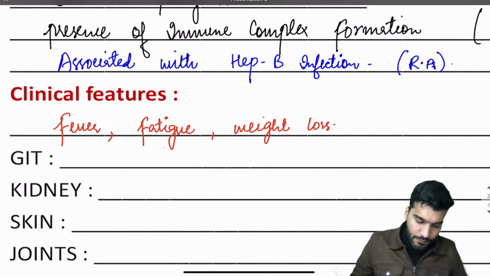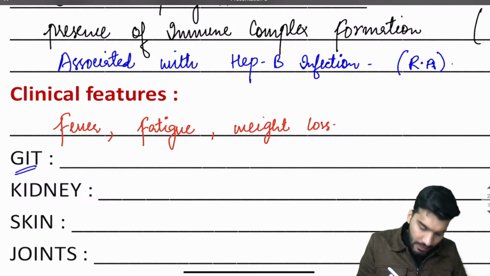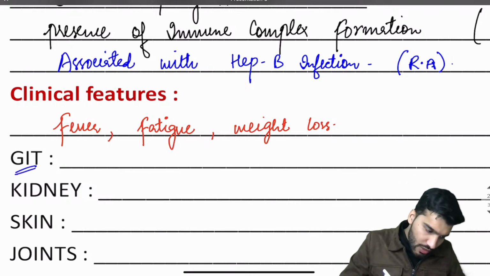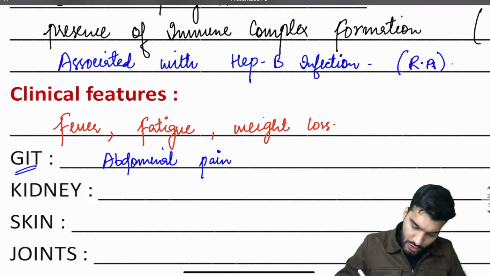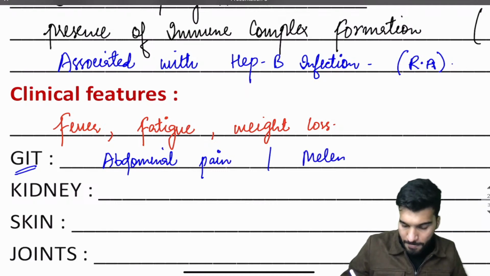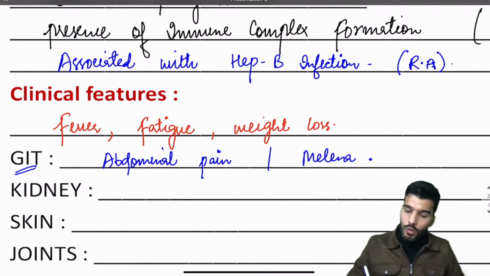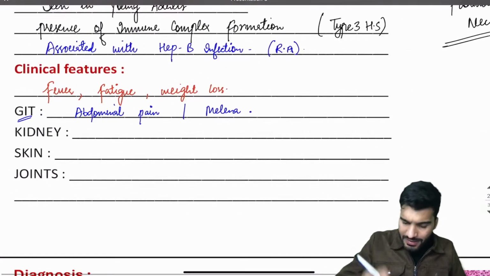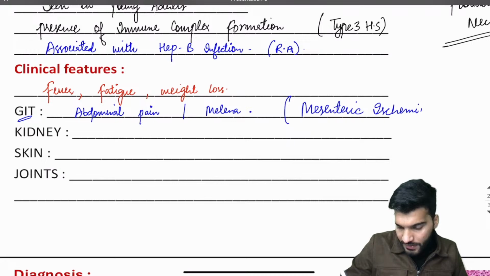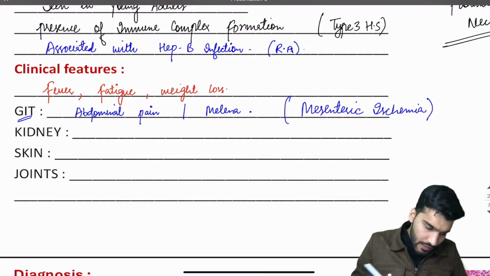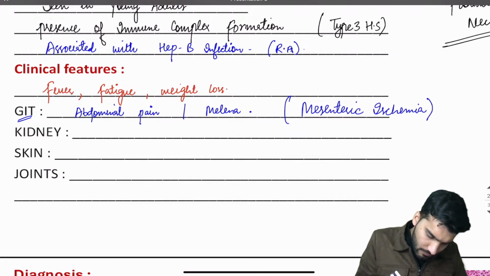But my dear students, if the GIT vessels are involved, the patient will complain of abdominal pain. Along with that, patient will have melena. And this is all due to what? Mesenteric artery ischemia. That's why the patient is having such features.